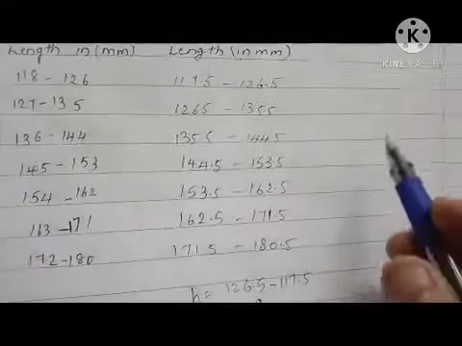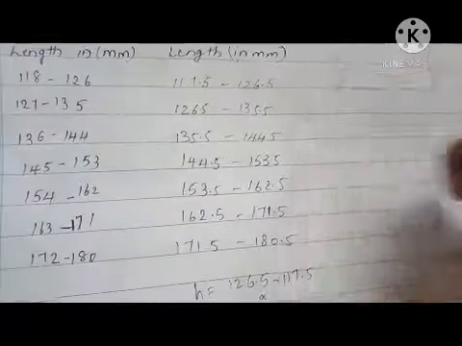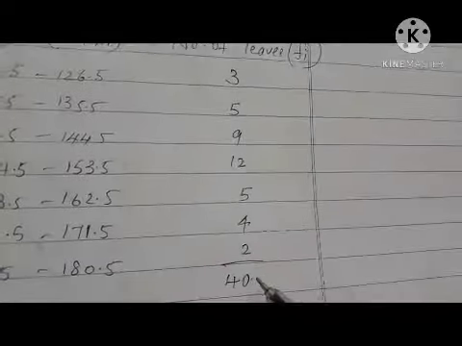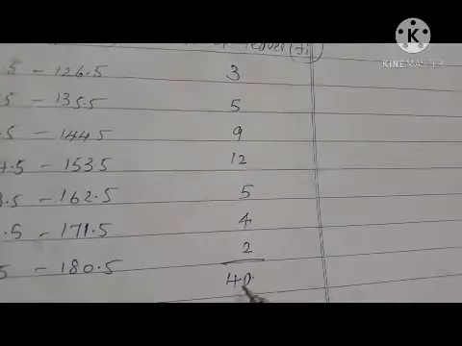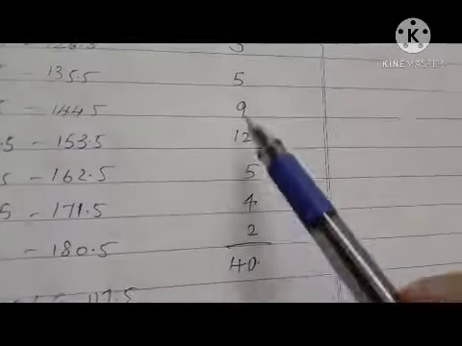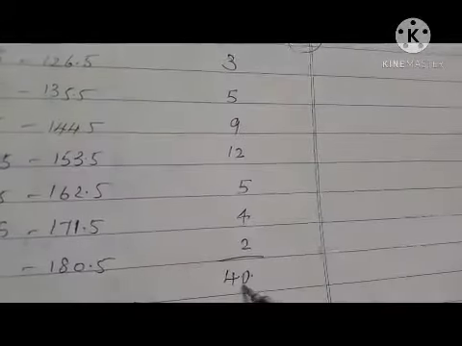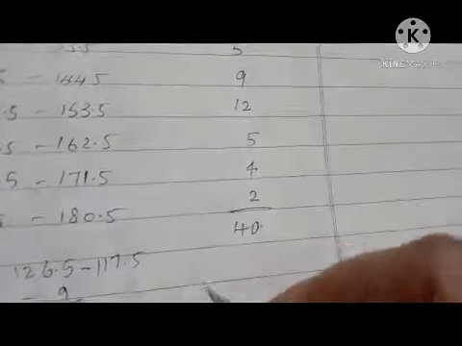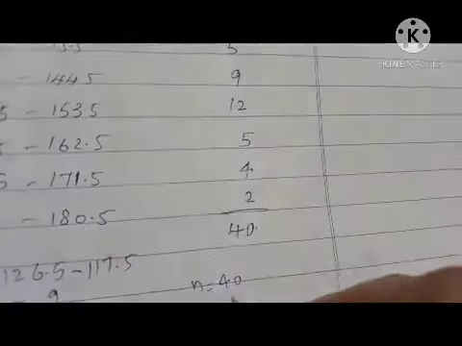Then the third column they given as frequency, that we can write. This is the column for frequency f. The sum of the frequencies is not given, we found it as 40. When we add all these, we will get 40. That means n is equal to 40, right?